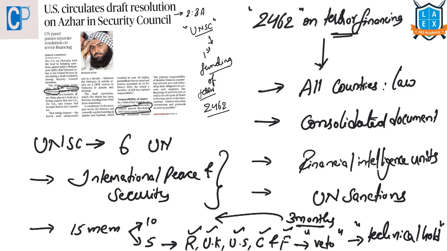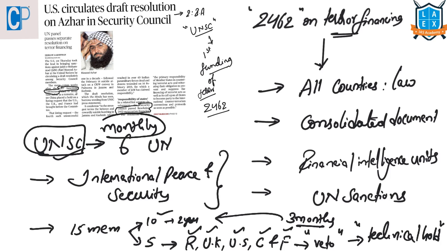Only after 3 months, again that issue can be brought before UNSC. Whereas these 10 non-permanent members will be elected on a regional basis and they will serve for a 2-year term. And the presidency of this body will rotate monthly. Every month a new presidency will be coming, among these 15 members.